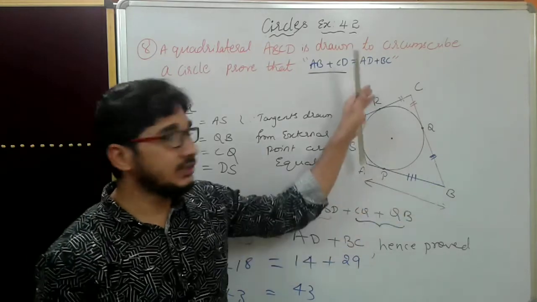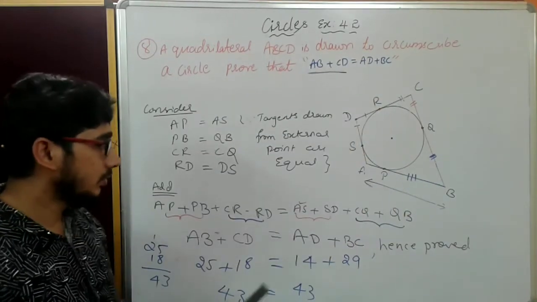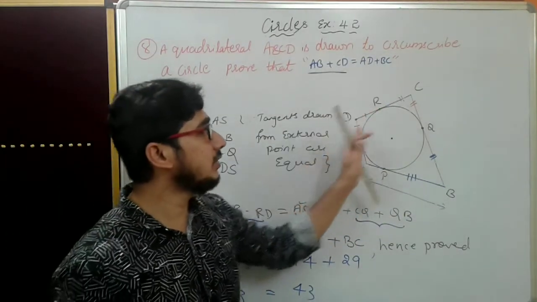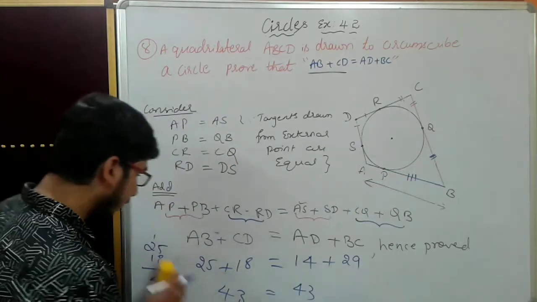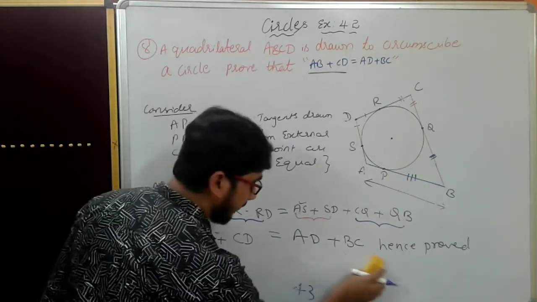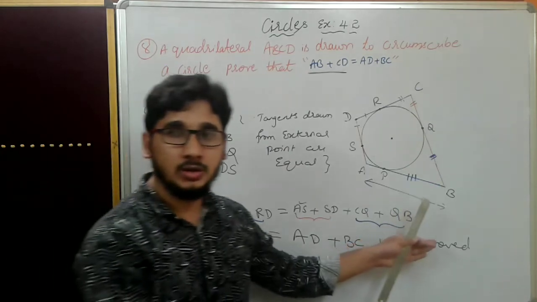These opposite tangents, this side opposite tangents are equal. Hence, I will remove this. This is your proof.